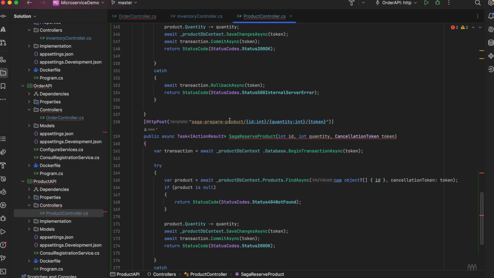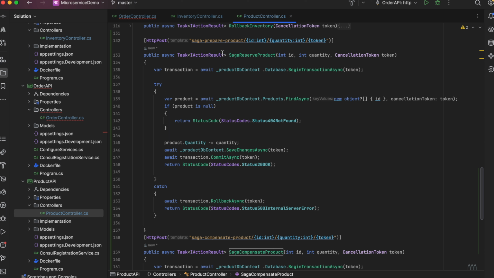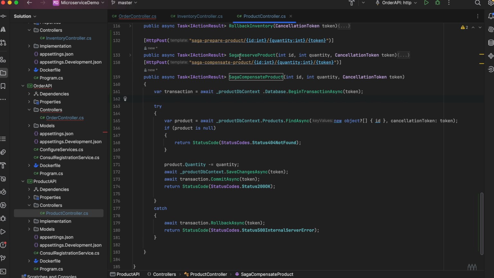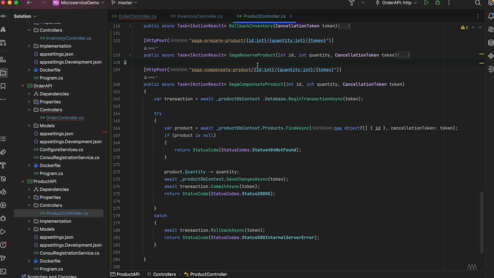Okay, so here instead of prepare, let's say compensate product. Now I know whatever the changes I made in the Saga reserve product, the compensate product would be similar to that.